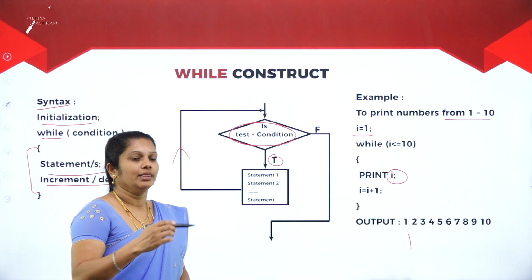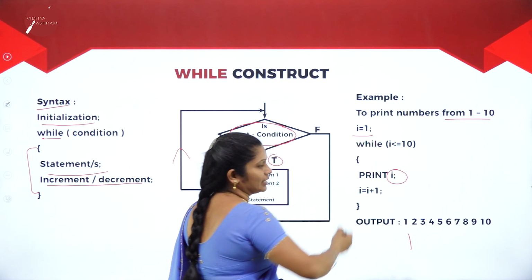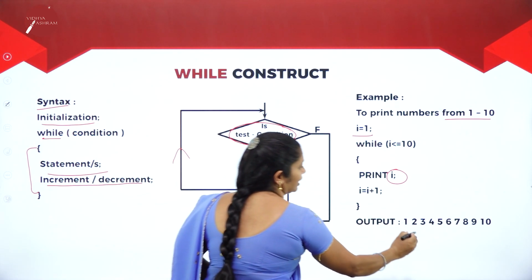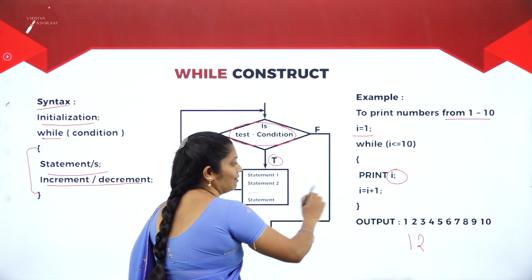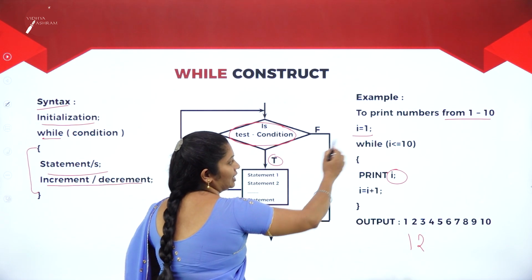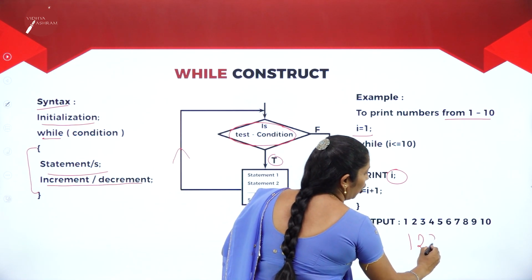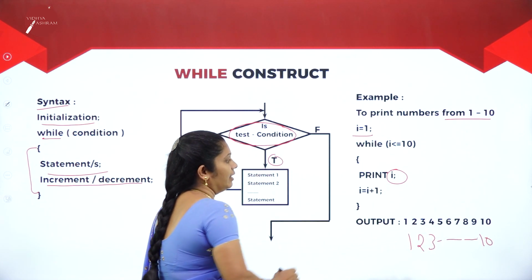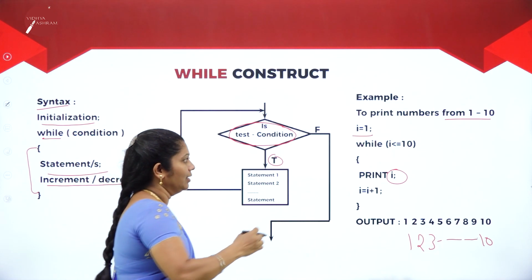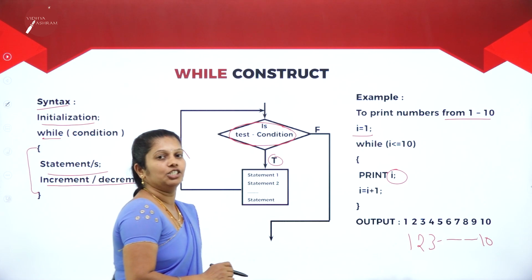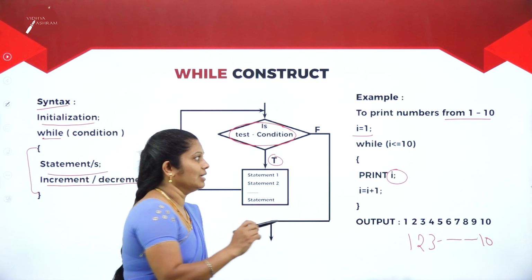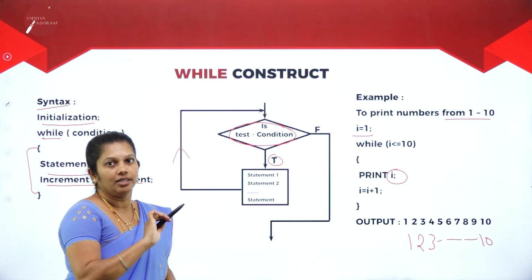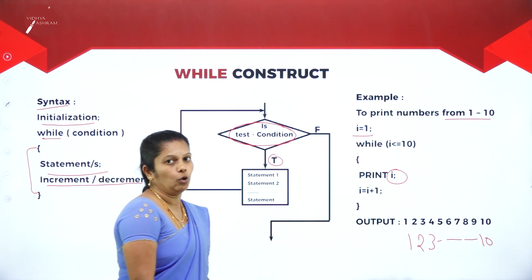In the previous case I is 1, now it is 2. Afterwards, once again it will check the condition. The condition is satisfied because 2 is less than 10. Then it will print the number 2. After that, I will increment again. Now it is 3. Check the condition. Condition satisfied. Like that, all the numbers it will display until 10. Then once again I will increment by 1. Now it is 11. Then it will go to the loop, and the condition is not satisfied, because only while I is less than or equal to 10 does it have to execute. Once it is 11, no need to process. It has to come out from the loop.